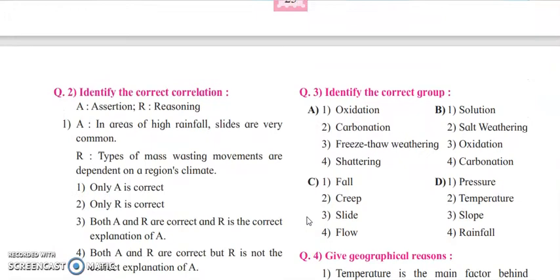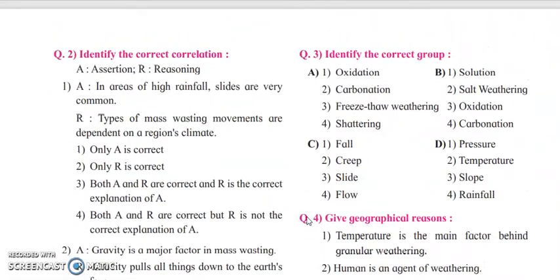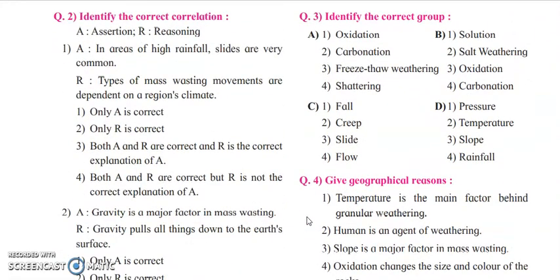Now next is identify the correct correlation. Here 2 statements are given to you, that is assertion and reasoning. You have to check whether both the statements are true or false, and then you have to check whether R is giving a correct explanation of A or not. This is the method how you solve this type of questions.